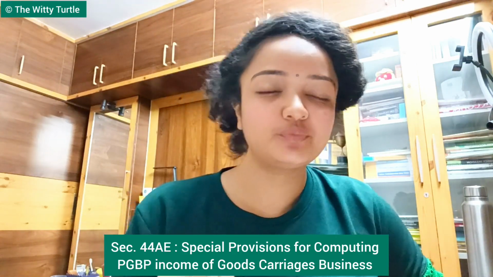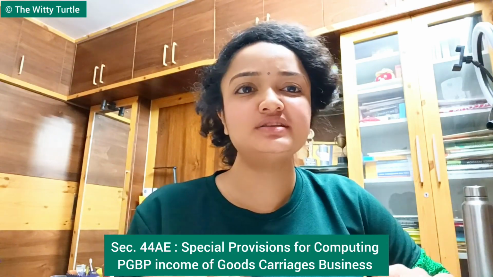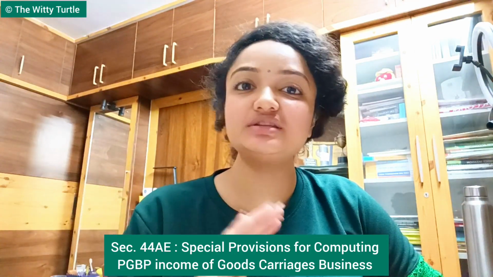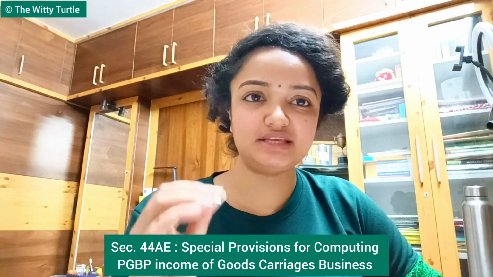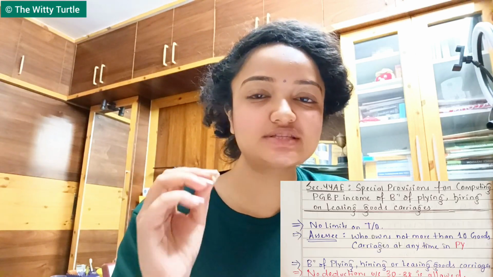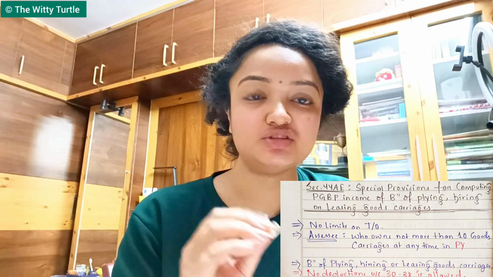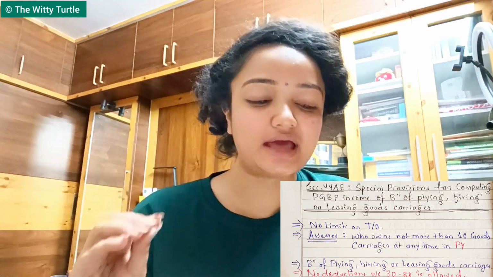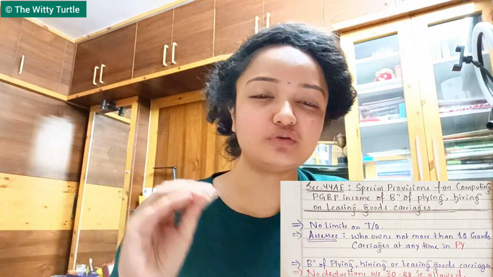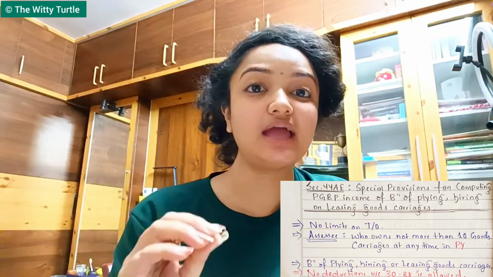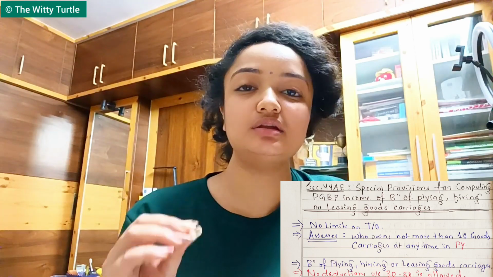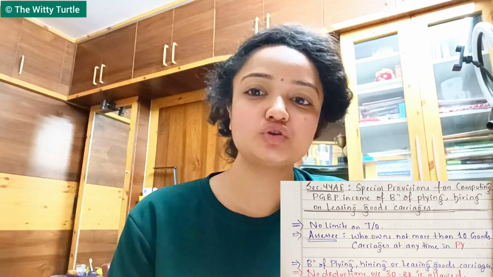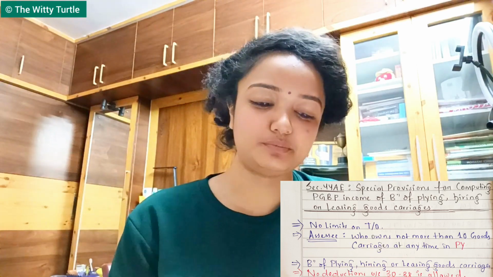The first point says who is an eligible SSE here. So here it is not mentioned whether it is an HUF or individual or firm. It is told in a very simple language that if the SSE owns not more than 10 goods carriages, not more than 10 goods carriages means maximum 10 goods carriages at any time in the previous year. Any SSE who is engaged in the business of plying, hiring, or leasing goods carriages, and he owns maximum 10 goods carriages at any time in this previous year, for them, this particular section is applicable.